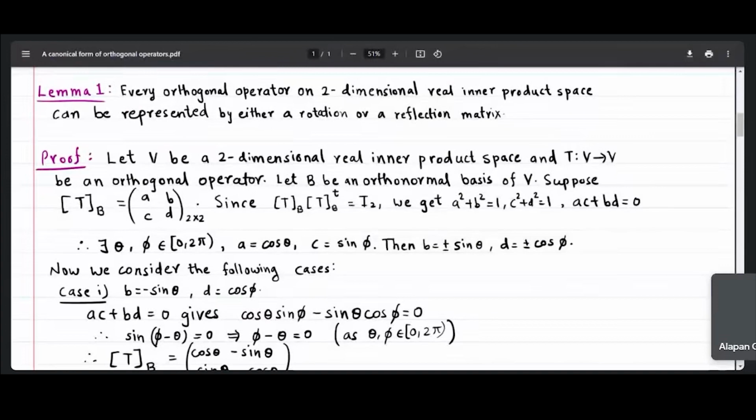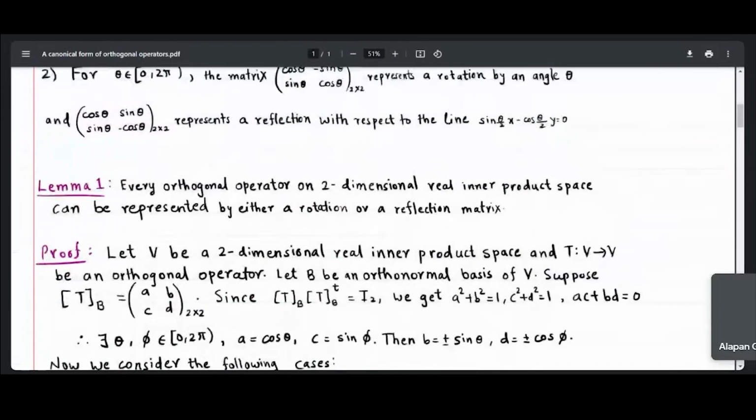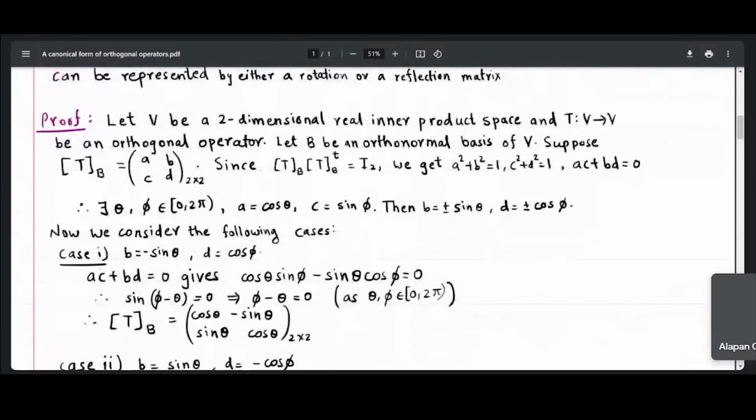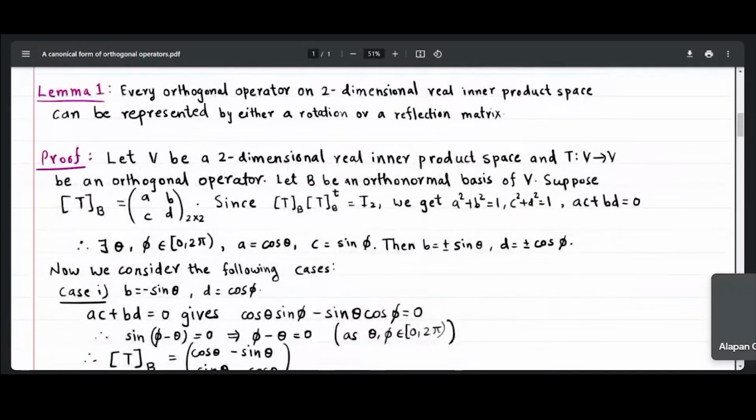The lemma says every orthogonal operator on a two-dimensional real inner product space can be represented by either a rotation or a reflection matrix, the matrices we saw above. We will prove this here. Let us take V, a two-dimensional real inner product space, and T from V to V an orthogonal map.